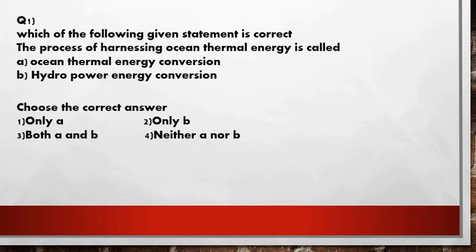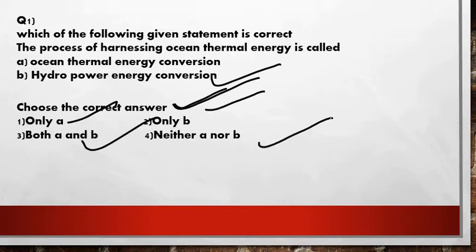The process of harnessing ocean thermal energy is called: option A, ocean thermal energy conversion, and option B, hydropower energy conversion. Choose the correct answer from the given options: only A, only B, both A and B, and neither A nor B. So which one would be the right answer?